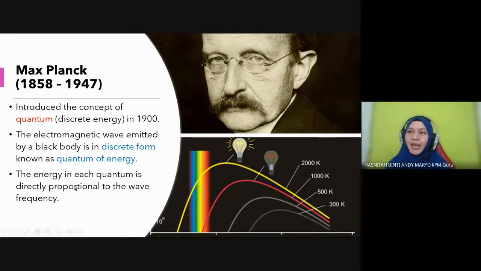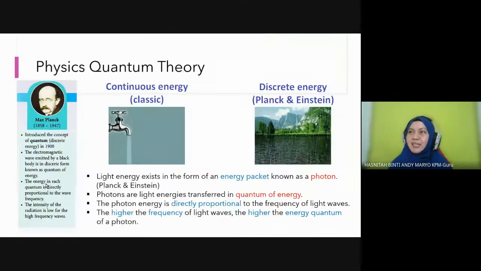Then he also say energy in each quantum is directly proportional to the wave frequency. It means when the frequency of the wave is higher, it emit more quantum, more packages of energy. Okay, then students, this is to compare classical theory and quantum theory invented by Max Planck and Einstein. To understand classical theory, you can take this example. When you open a water tap, the water flows continuously. So this is what is explained by classical theory.